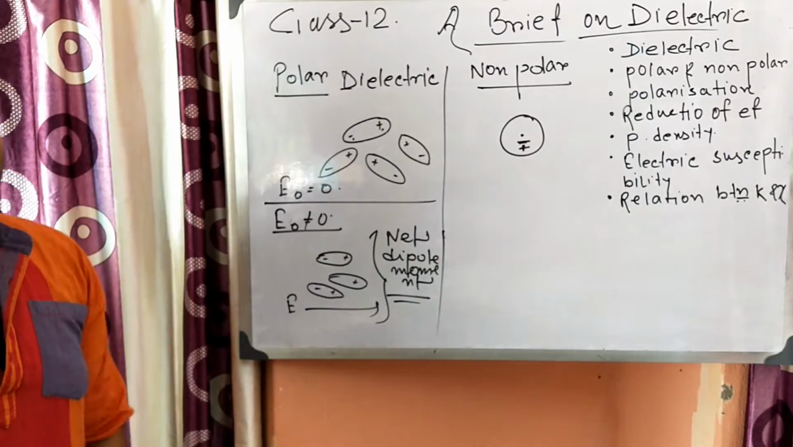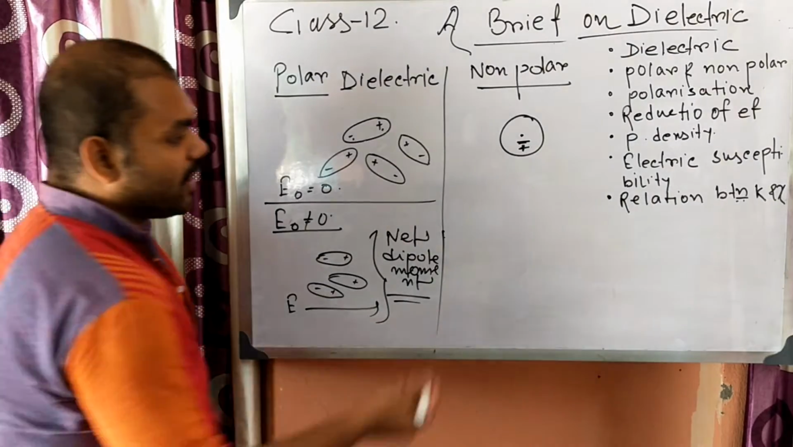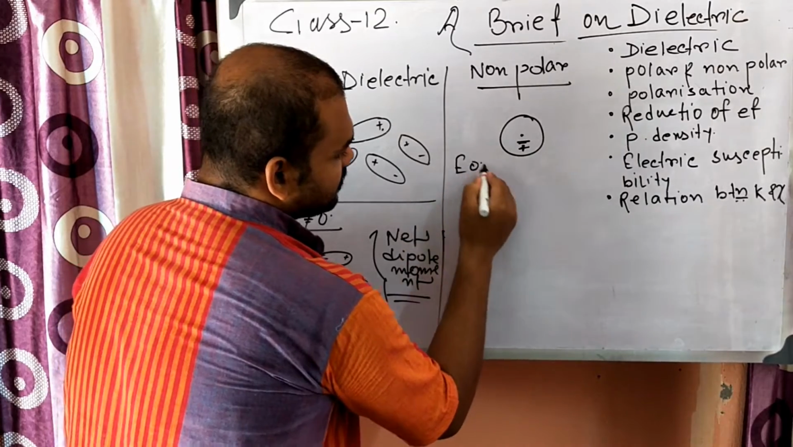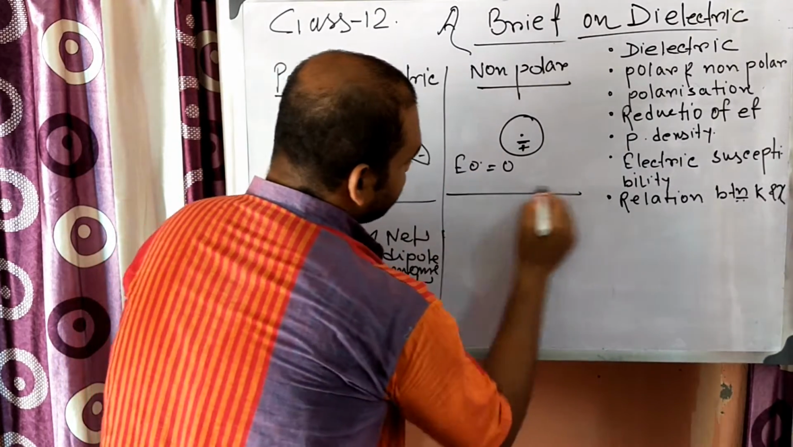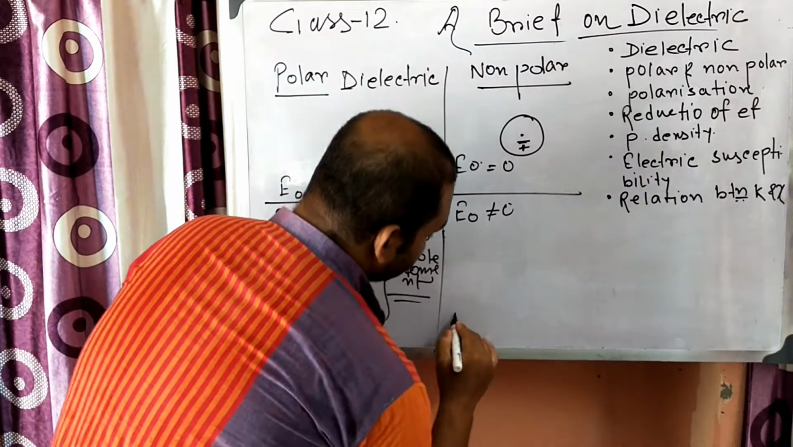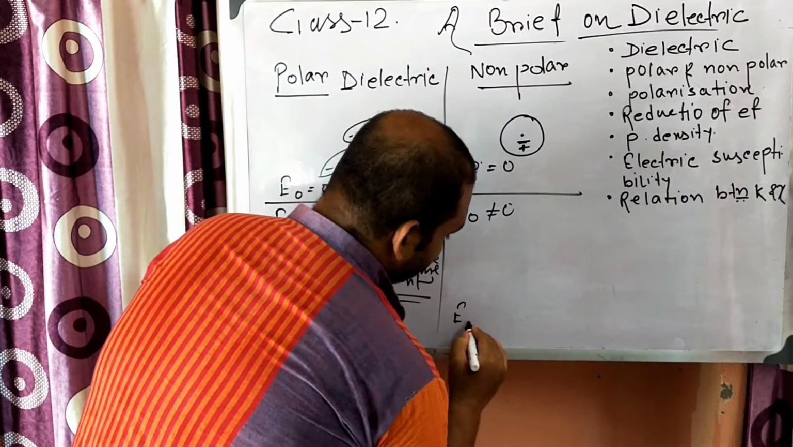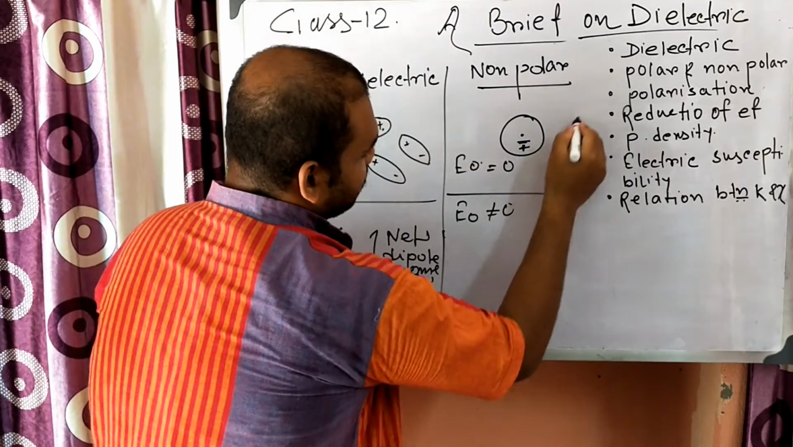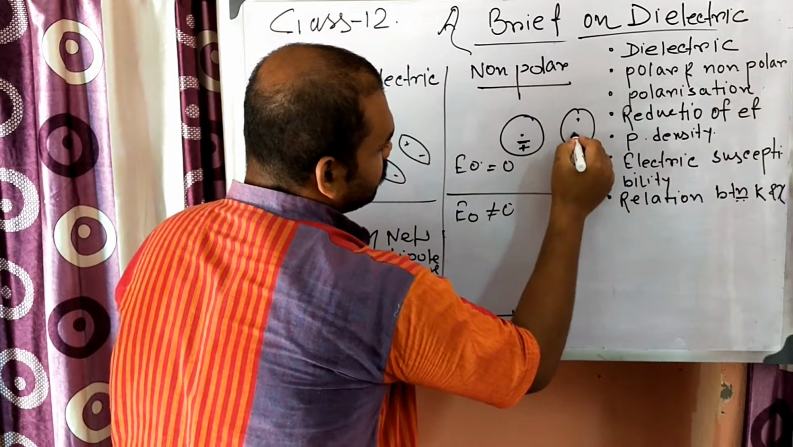But in the case of a non-polar molecule, what happens? When E equals 0, it remains like this. But when E0 is not equal to 0, that is, E0 has a particular value, what happens? At that time there are several molecules. Another molecule, suppose minus plus.